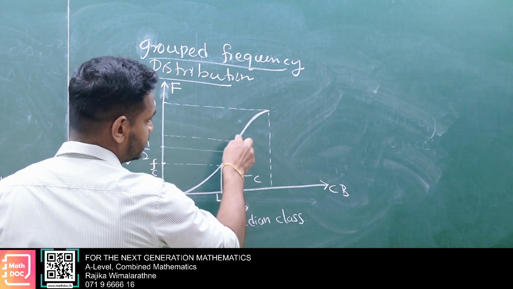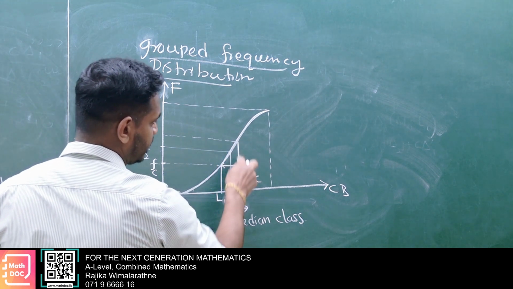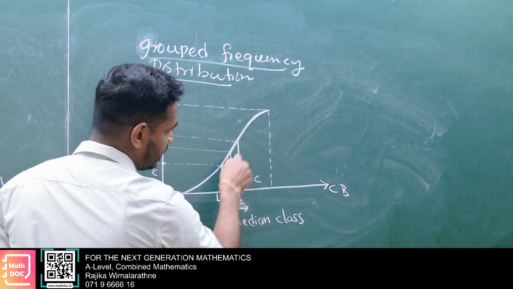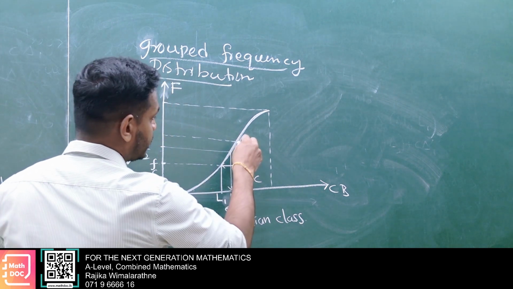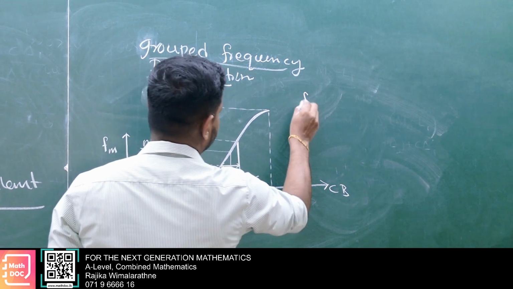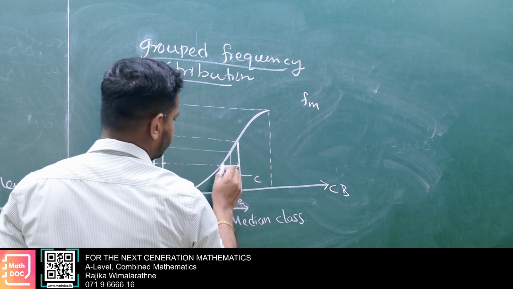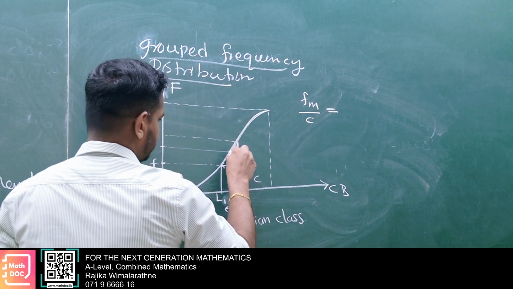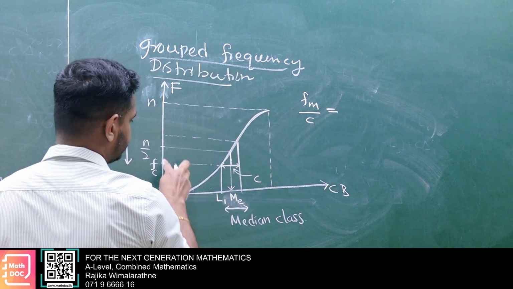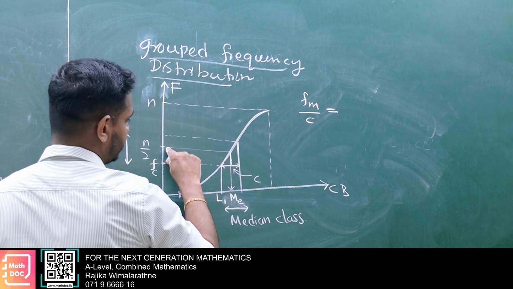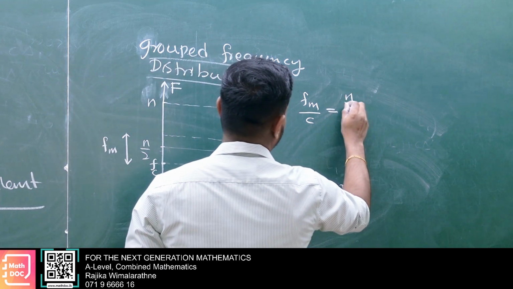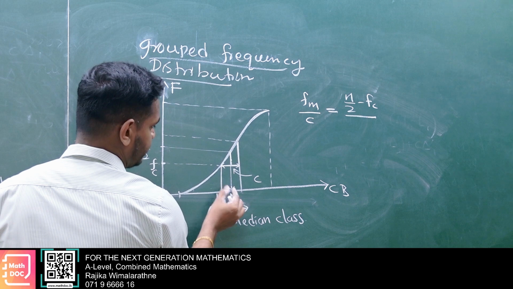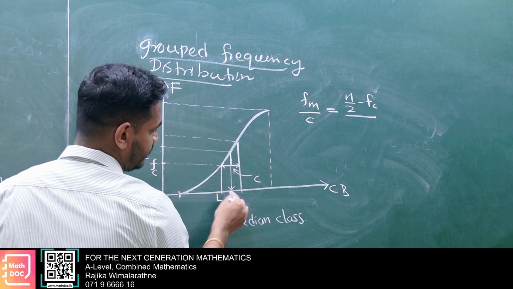When you consider this triangle, now you can say this is a similar triangle. It is not exactly a triangle, but you consider it as triangles. Then FM divided by C equals this gap, n over 2 minus FC, divided by this gap, ME minus L1. Then make ME the subject.